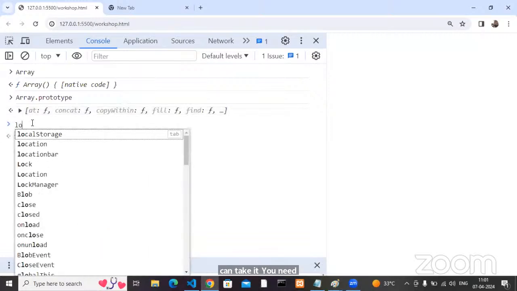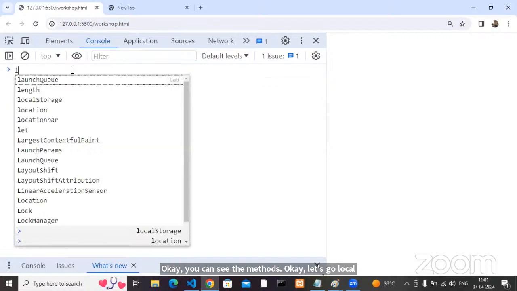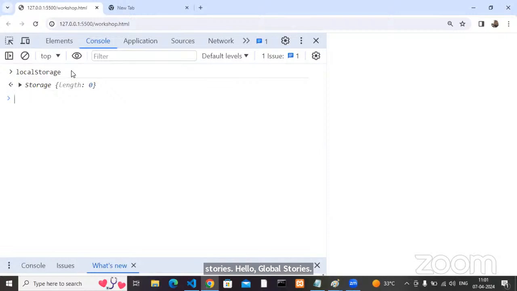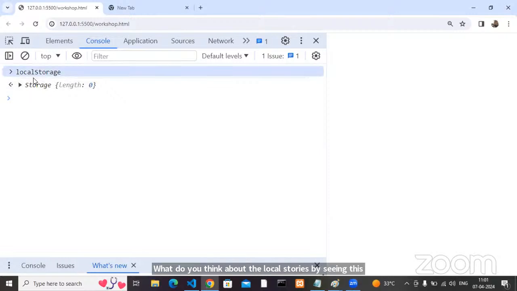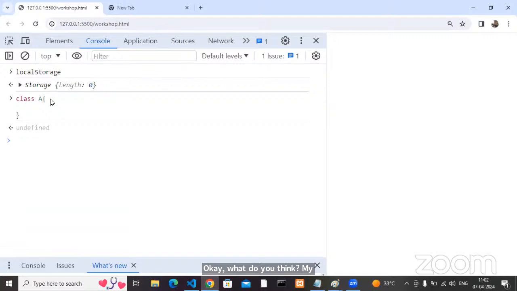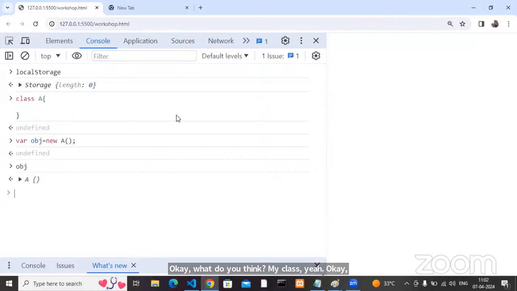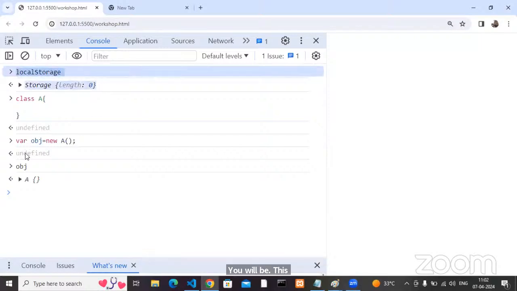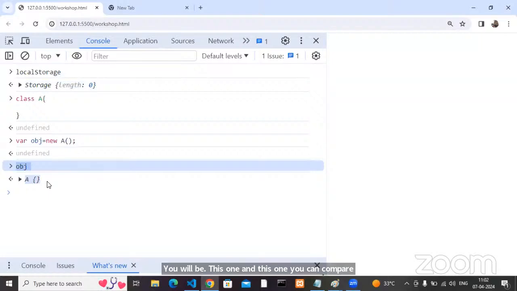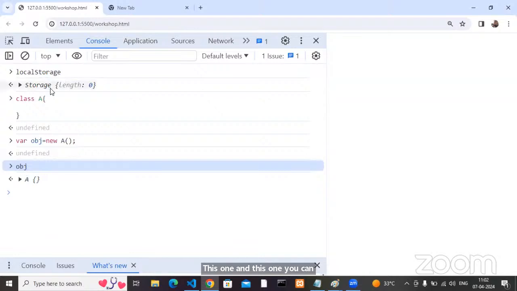Okay, let's go. Local storage. What do you think about local storage by seeing this one? What is this local storage? These two statements, if you see, what do you think? My class A, where obj equals new A. This one and this one you can compare now. Last two statements, first two statements.